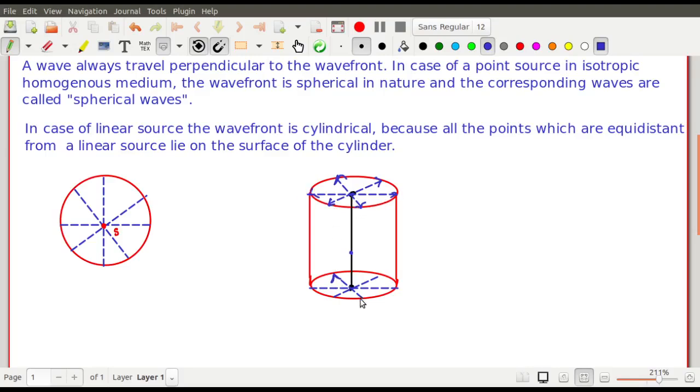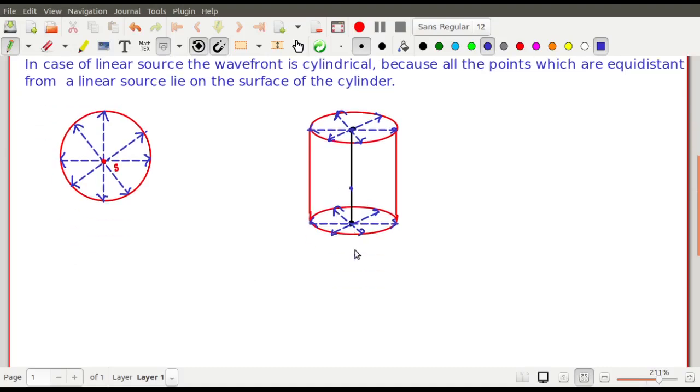So they give circles, and then you have many number of such circles throughout the linear source, and if you join those circles tangentially with the surface, that yields a cylinder in nature. So this one is the case of spherical wavefront and this one is the cylindrical wavefront. So I may also have another type of wavefront which is called the plane wavefront.